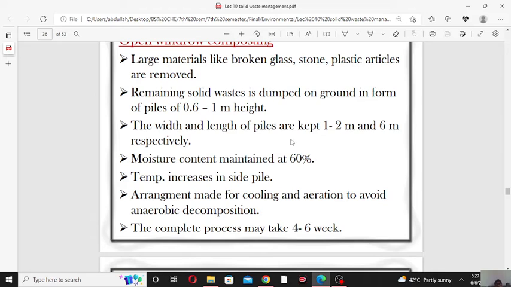Moisture content of the solid waste present in the pile should be 60%. Temperature increases inside the pile. So with the passage of time the temperature inside the pile increases, so it should be controlled with the help of cooling water to avoid anaerobic decomposition.